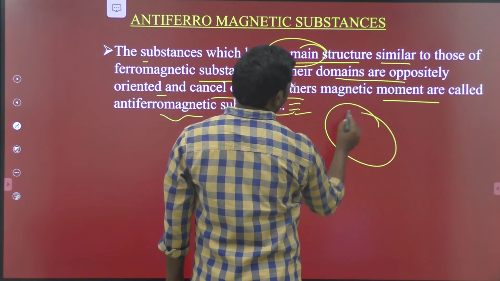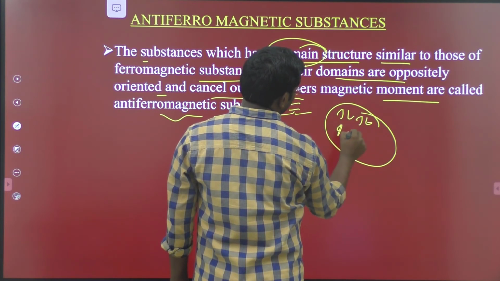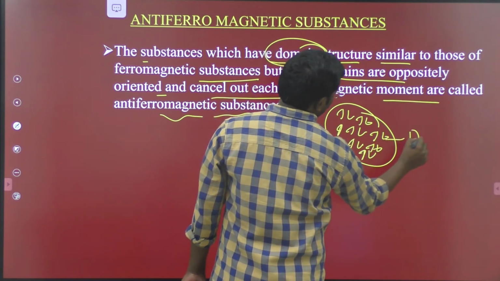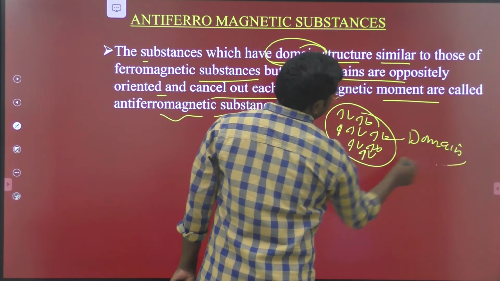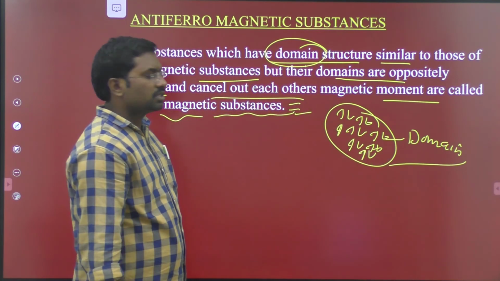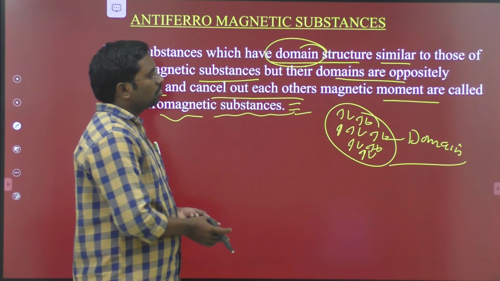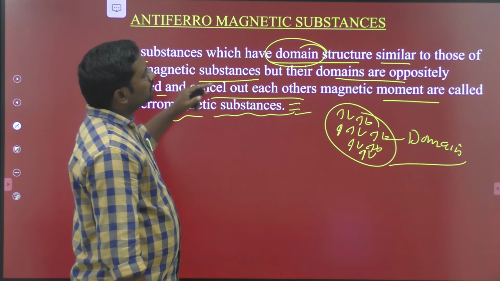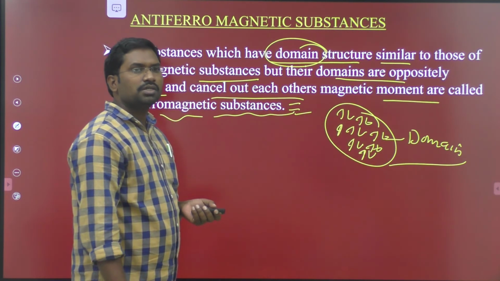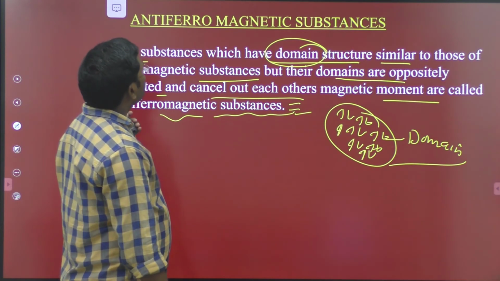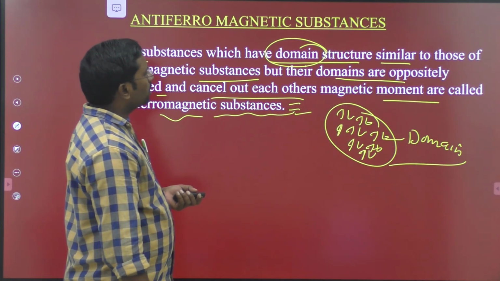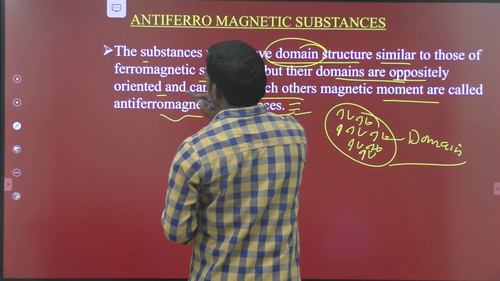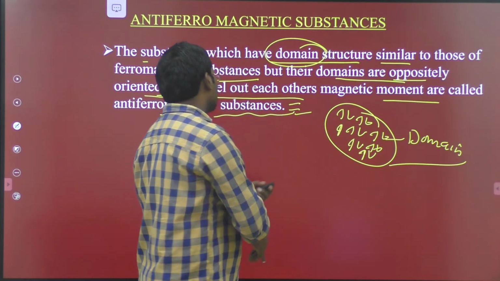Domains means cloud of electrons. This is the domain. So based on the domain structure, the cloud of electrons is treated as a domain structure. Therefore the substances which have domain structure similar to those of the ferromagnetic substance are said to be antiferromagnetic substances, but their domains are oppositely oriented and cancel out each other.